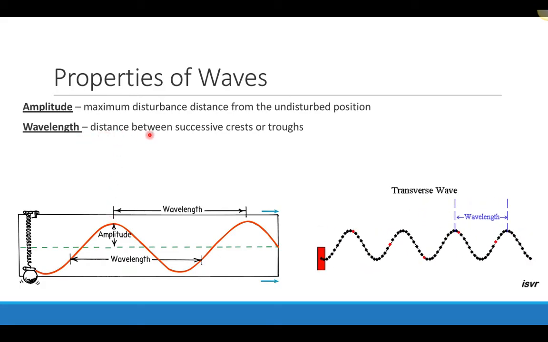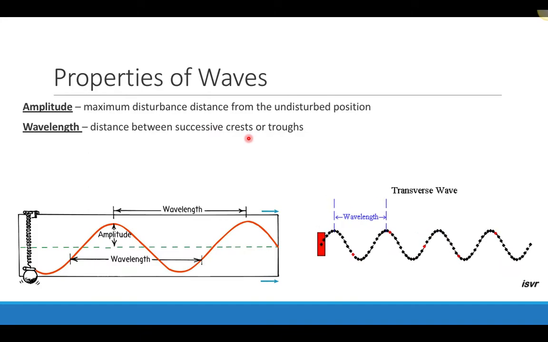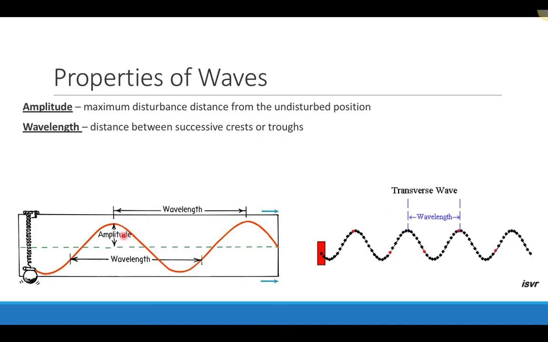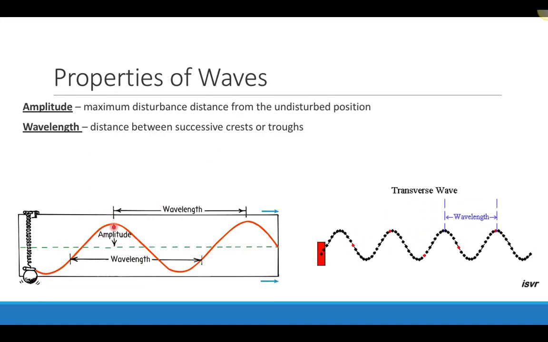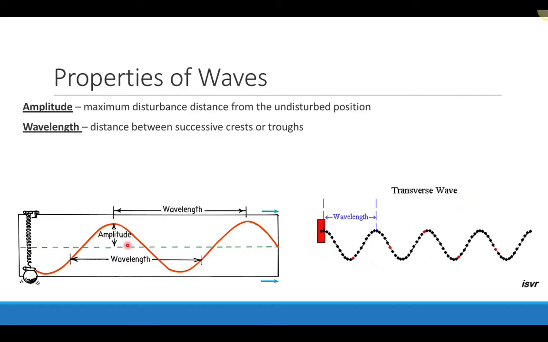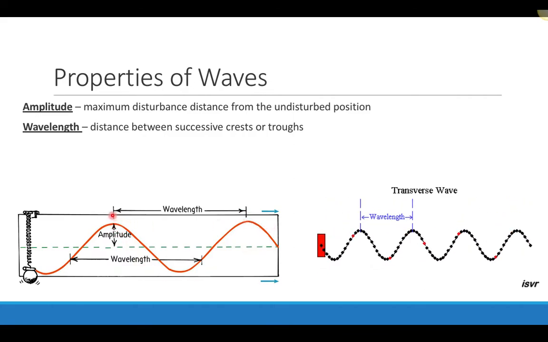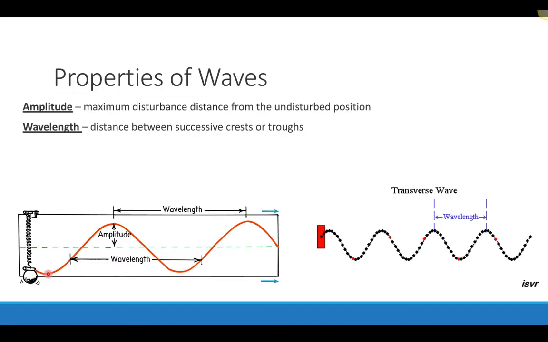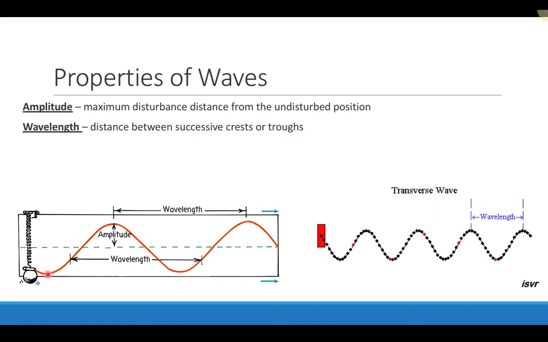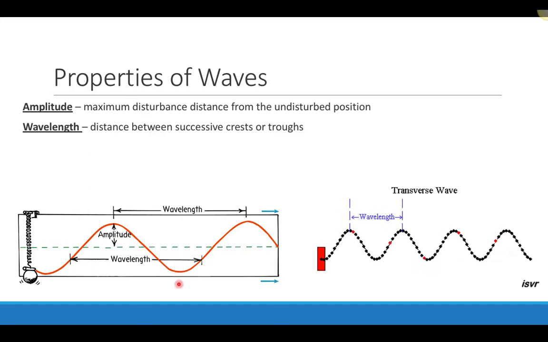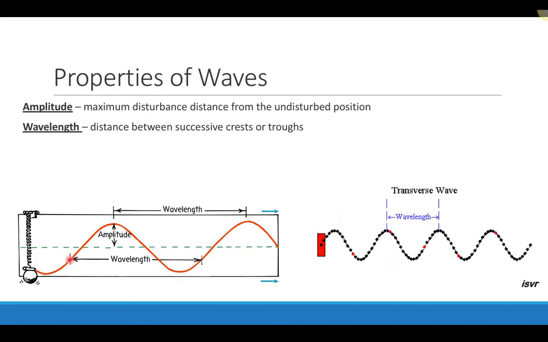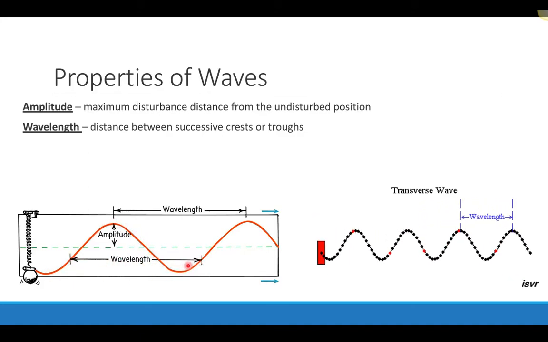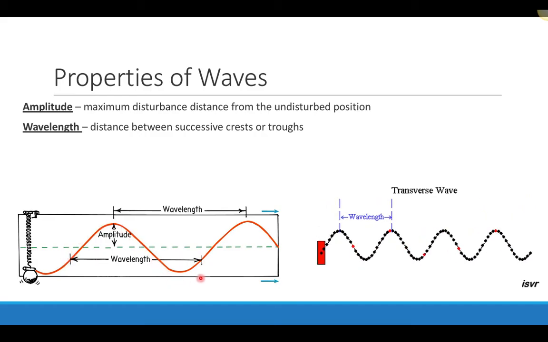The wavelength is the distance between successive crests or troughs, or basically the length of one complete cycle of the wave. So in my picture that's not moving, here is the crest of the wave, and then the next crest occurs over here, and so my wavelength is just the distance between successive crests. I could also go to the troughs, which is the lowest point, and I could measure from here over to here, and that would be a wavelength. Or basically any distance where I get to the same point in the wave before it starts repeating itself. So here's also a wavelength, starting here and then coming back here.